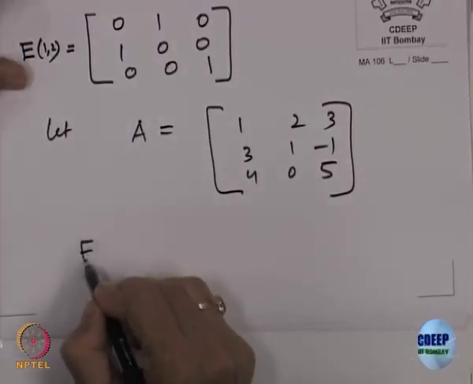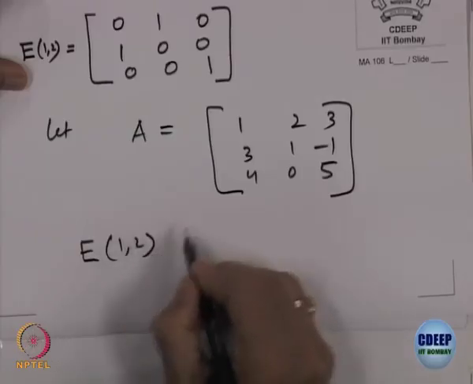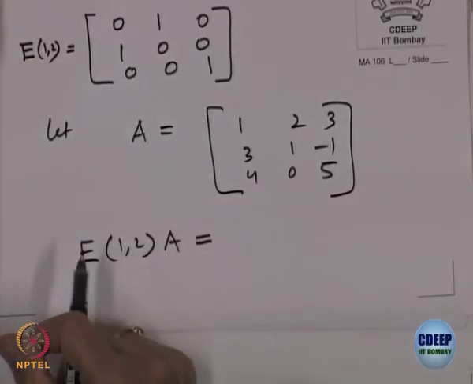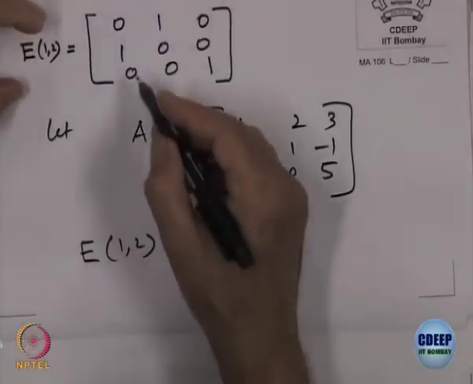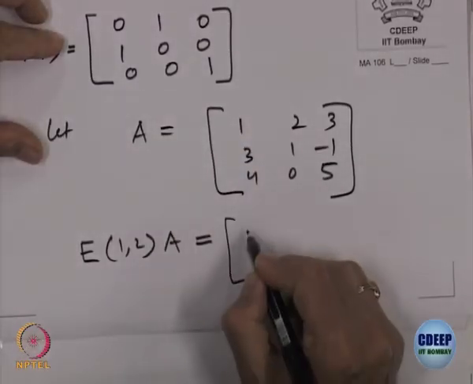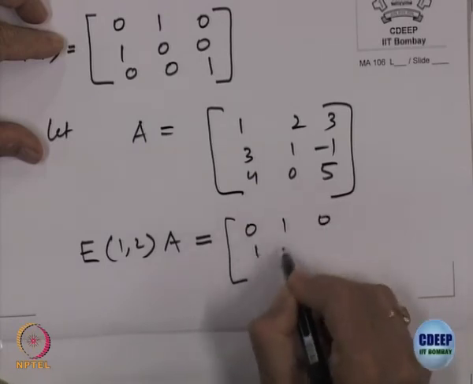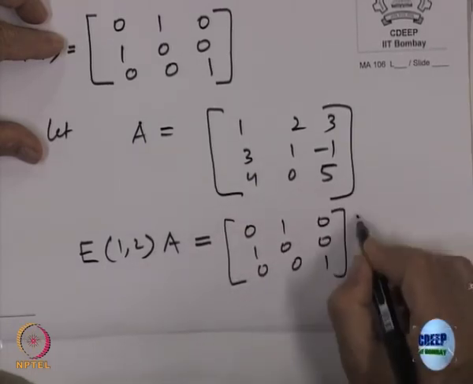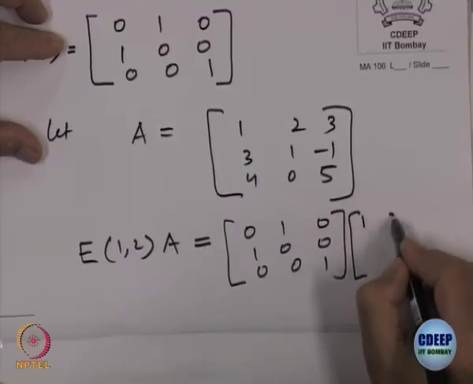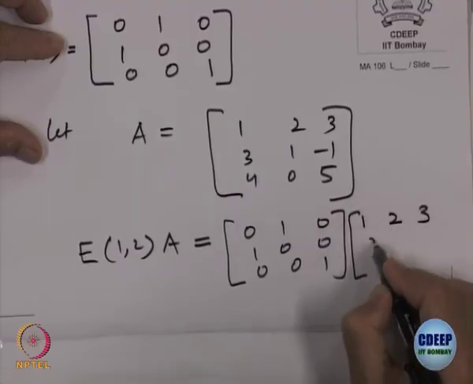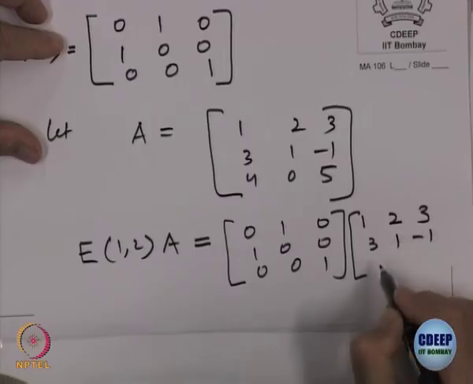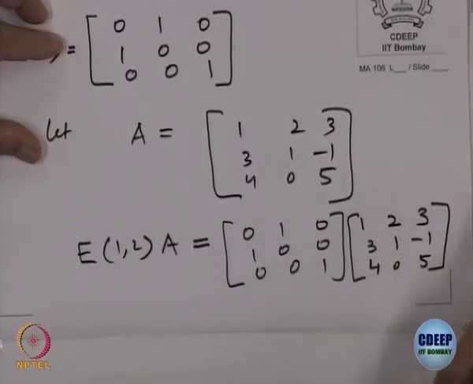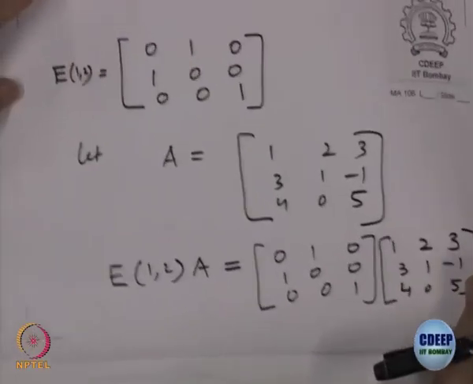I want to compute E 1 2 multiplied with A. So, let us write 0 1 0, 1 0 0, 0 0 1, times 1 2 3, 3 1 minus 1, 4 0 5. Let us multiply them.